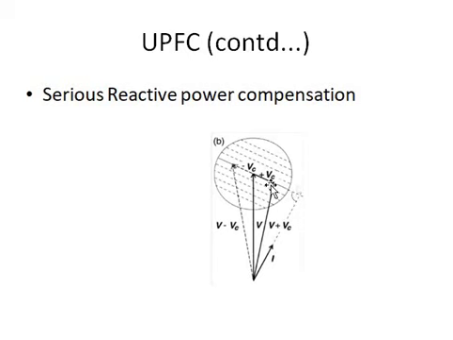So when we inject the voltage like this, then the reactive power will be compensated in the transmission line. This is what is meant by series reactive power compensation. And here what is the effective voltage? It is V plus VC. V is the sending end voltage, VC is the VPQ, that is the injected voltage, and V plus VC is the effective voltage.